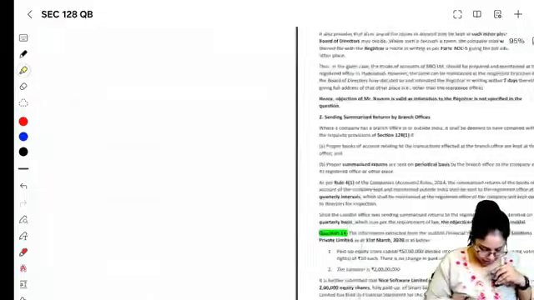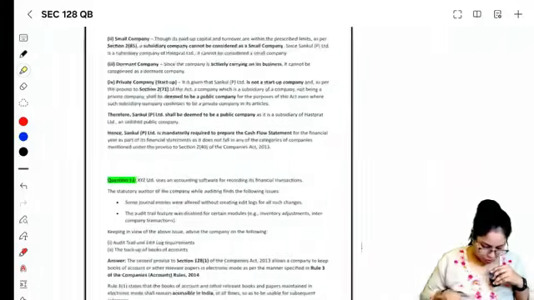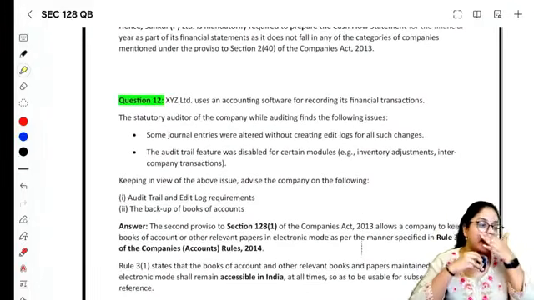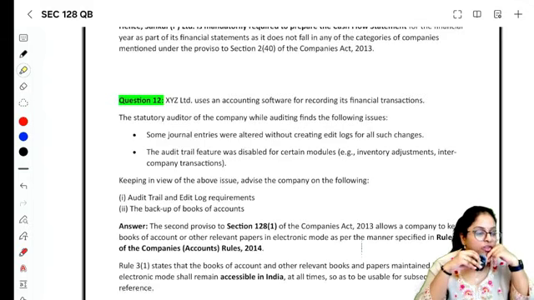We have couple of more questions. Let's finish it. Okay, but in the ஒரு section-ல how many questions they have asked? XYZ Limited uses an accounting software for recording its financial transaction. The statutory auditor of the company, while auditing, finds the following issues. Some journal entries were altered without creating edit logs for all such changes. Is that correct? No, you have to maintain edit logs.